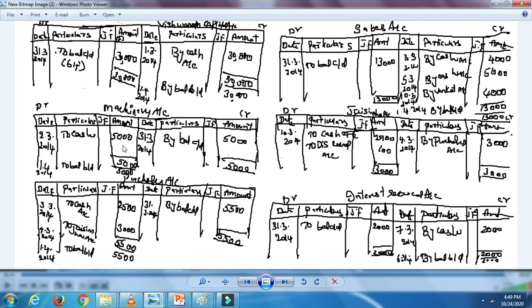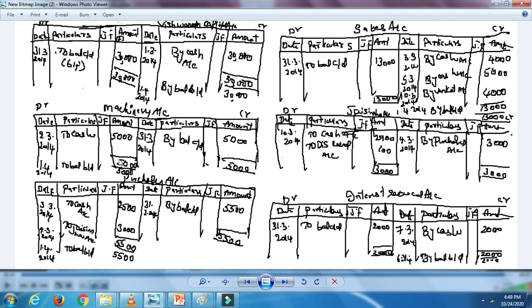Machinery account is coming, balance brought down. I am telling again and again, once the balance is brought down, you have to see if it is coming on the debit side, it's an asset or expenditure or loss for you. If it is coming on the credit side, it means it's an income, a gain, or a liability for you.